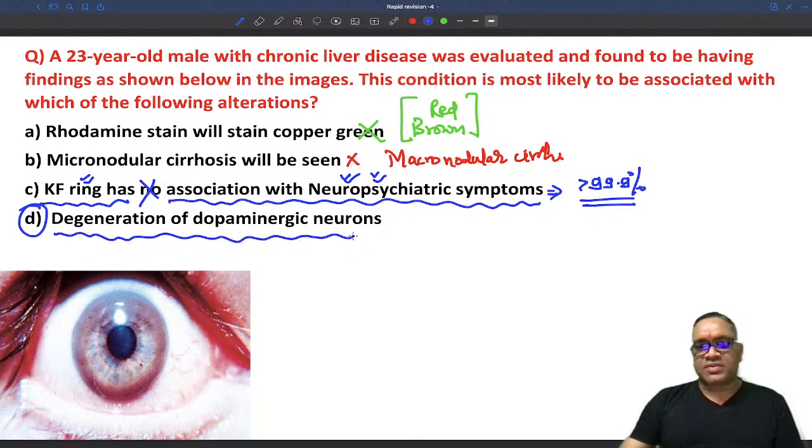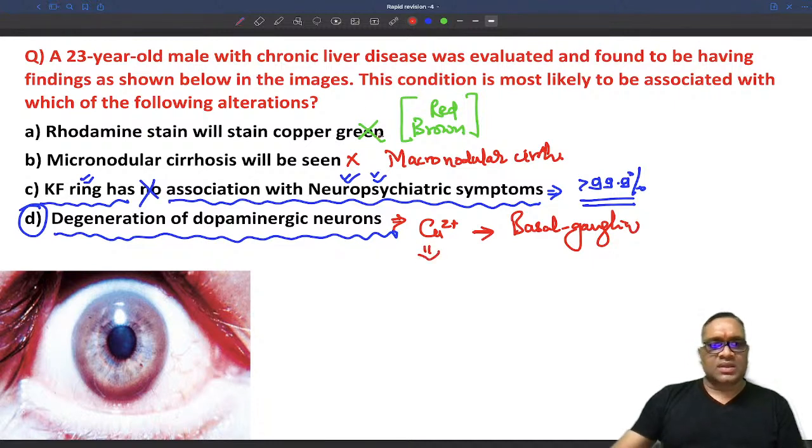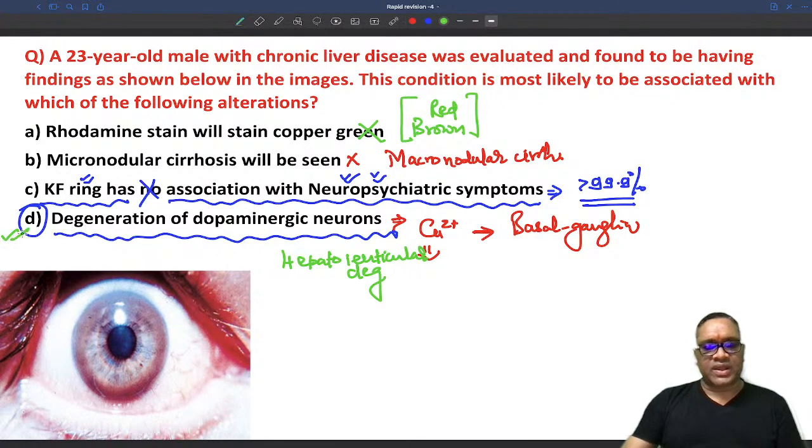Degeneration of dopaminergic neurons can be seen, right? So degeneration of the dopaminergic neurons can be seen because of the copper deposition. So remember, in Wilson disease there is excessive copper deposition, and it can cause damage of the basal ganglia, and that is why this disorder is also known as hepatolenticular degeneration. So D is the correct answer.